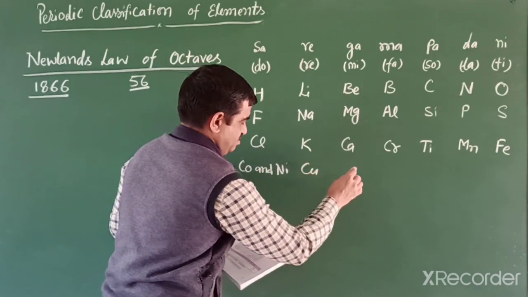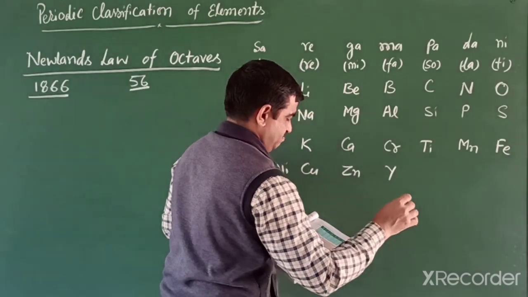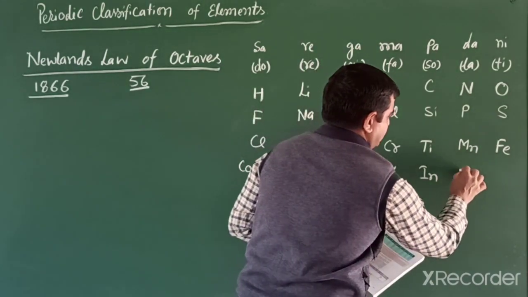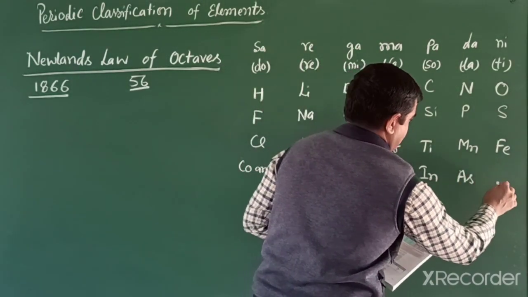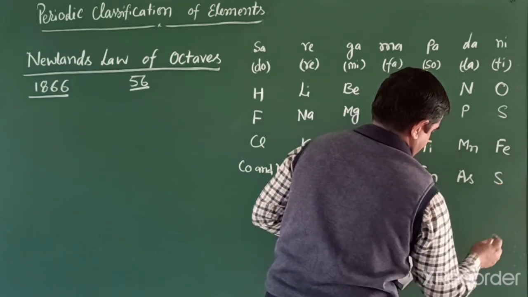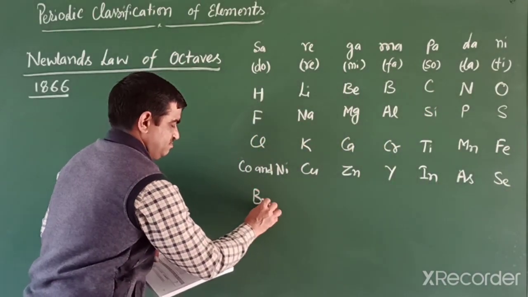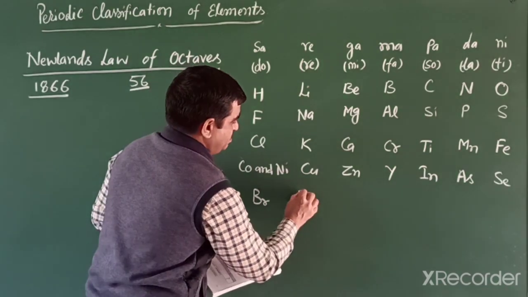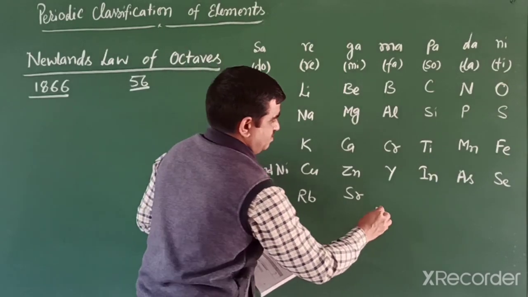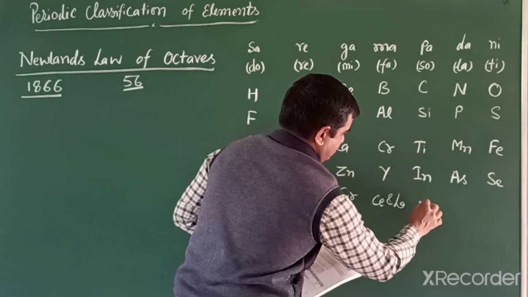Then copper, zinc, yttrium, indium, arsenic and selenium, bromine, rubidium, strontium, cerium and lanthanum, zirconium.